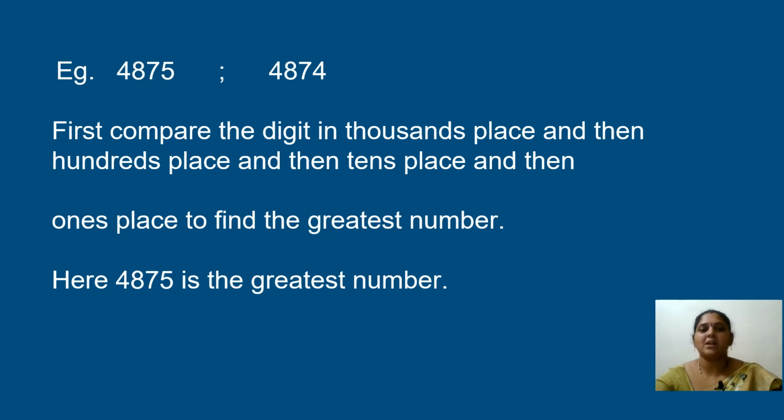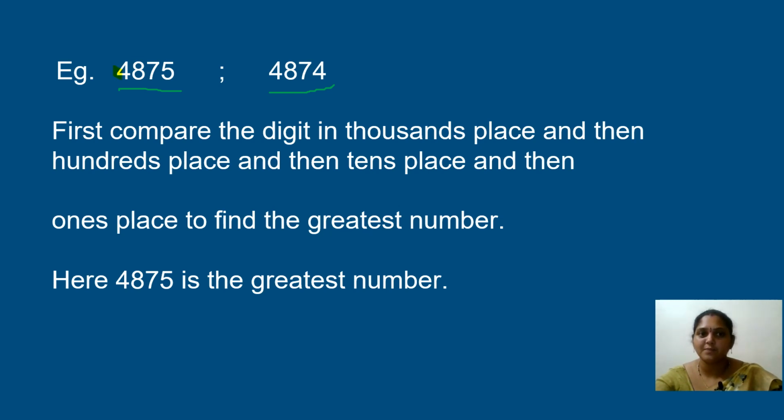Okay. Here I am taking two different numbers. My first number is 4875 and next number is 4874. How to compare? First compare the digit in the thousands place and then the hundreds place and then the tens place and then the ones place to find the greatest number. So what I told you, first you have to compare the number in the thousands place.